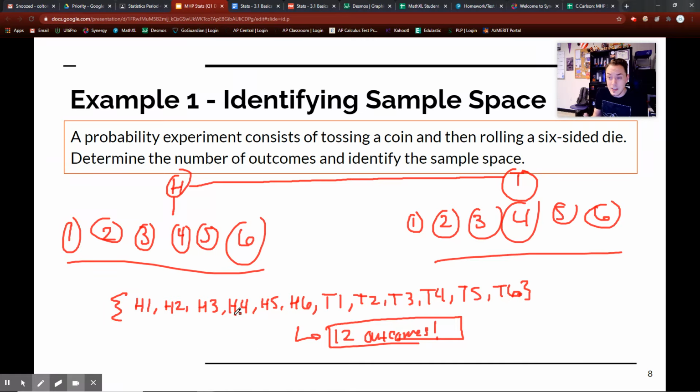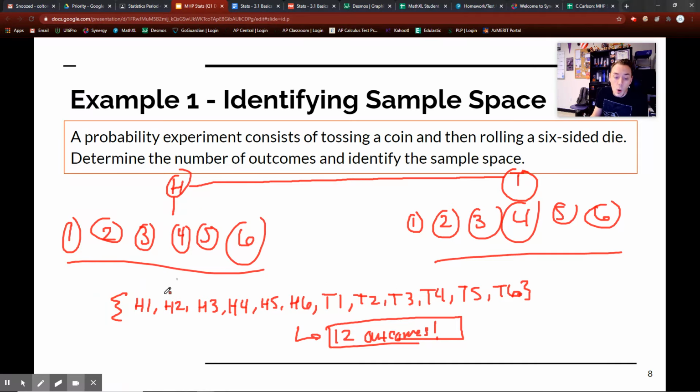That's basically intuitive. That's not a lot of mathematical thinking. We basically just know that if I toss a head, I can have a head. If I toss a tail, I can have a tail. But then after I toss each outcome, I can do a 1, 2, 3, 4, 5, 6. I can do 1, 2, 3, 4, 5, 6 if I do tails.